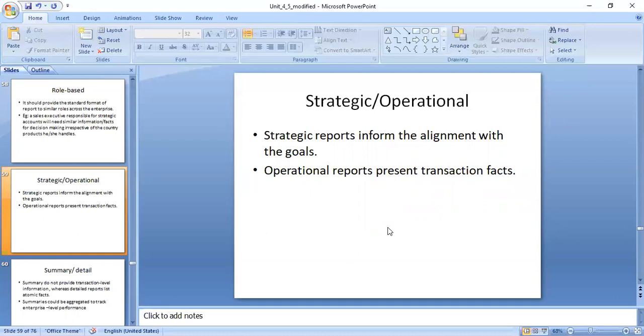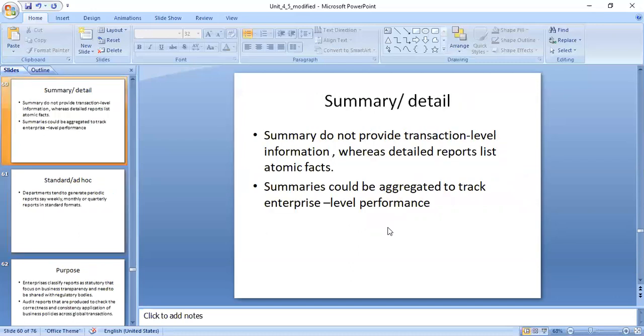So operational reports show what happens while achieving the goals, what all things you have faced, what all things you have presented. That is the operational level. Then the next one is summary and detail. Summary does not provide the transactional level.